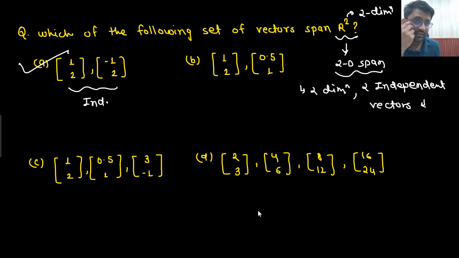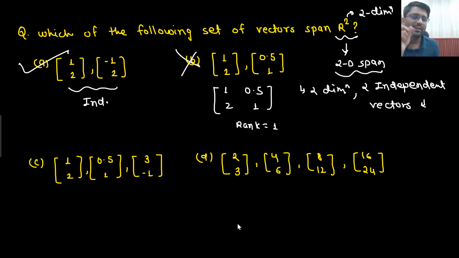Are they independent of each other? No. Calculate the rank. (1, 2) and (0.5, 1). What is the determinant we are getting? We are getting the determinant to be 0. That means what is the rank? Rank is 1 only. If rank is 1, that means only one independent vector we are having. Using two-dimensional vectors, I can create a maximum of 2 independent vectors. But how many independent vectors am I having?